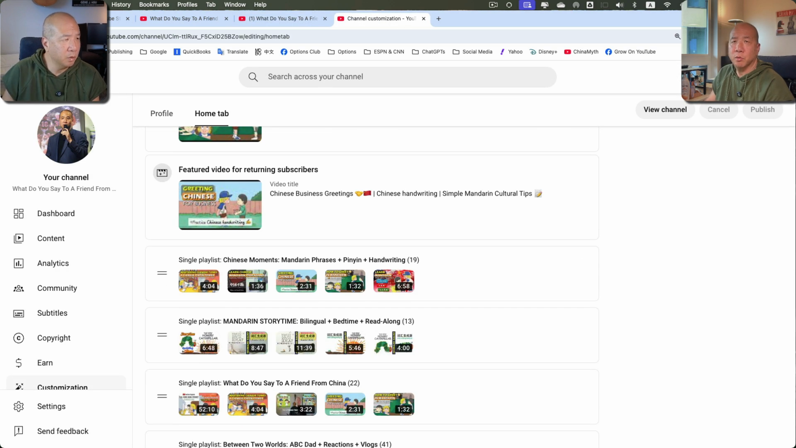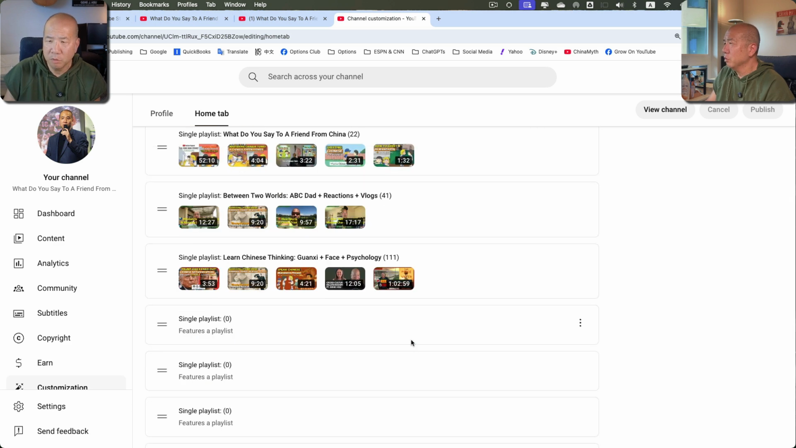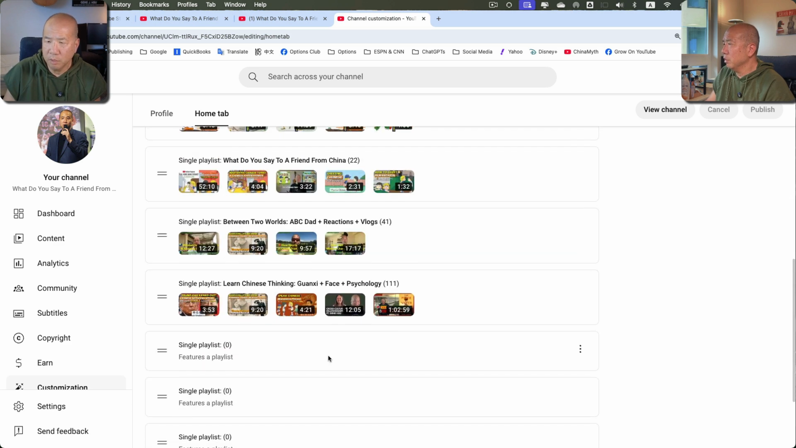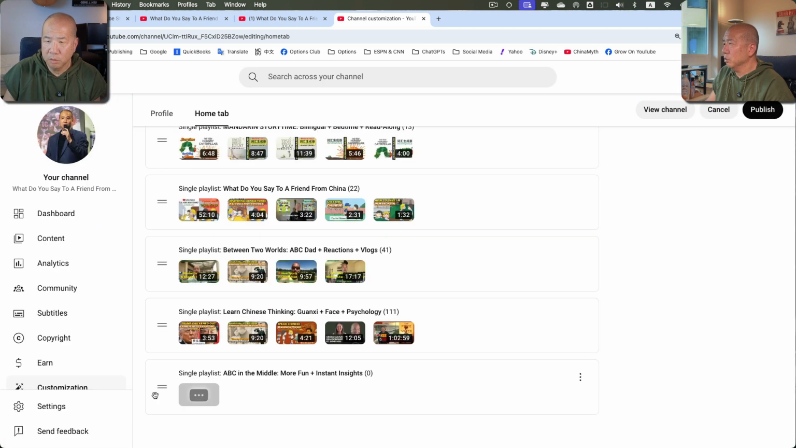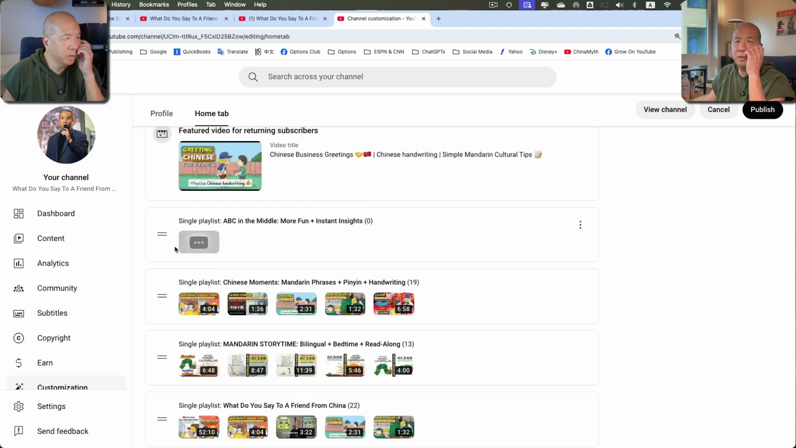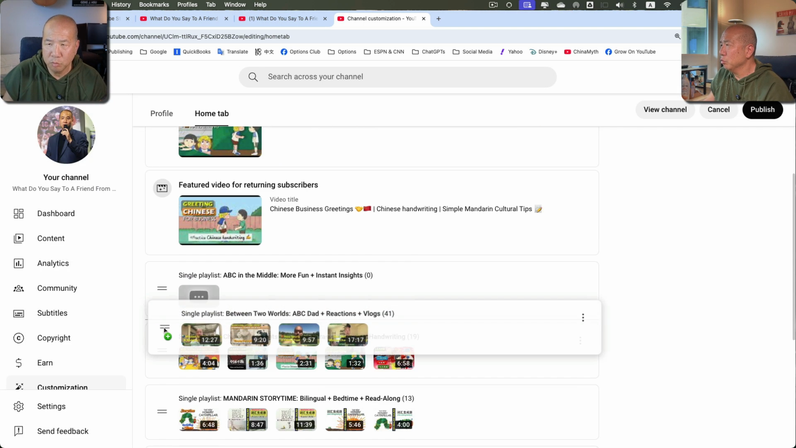All right, so now I need to put these in order. The first one's ABC in the middle. Okay, so that one's not there yet. Single playlist. Okay, so remove section, remove section, remove section. Add section contents. ABC in the middle. So this one goes first, even though it doesn't have any content in it. Next one is Between Two Worlds, ABC Dad Reacts.